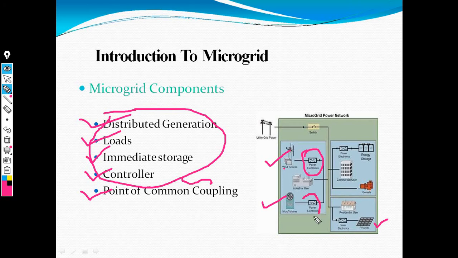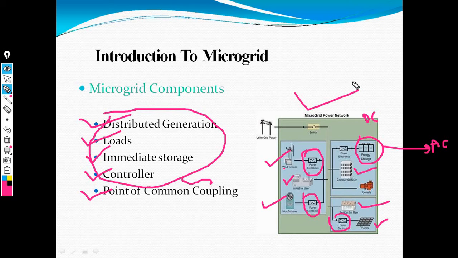In each and every section we need power electronic devices, and this power is given to the industrial user load, then the commercial user and residential user. Also this energy can be stored in the form of DC, and this DC energy can be converted through an inverter to give output. Now these are the small microgrid power network.